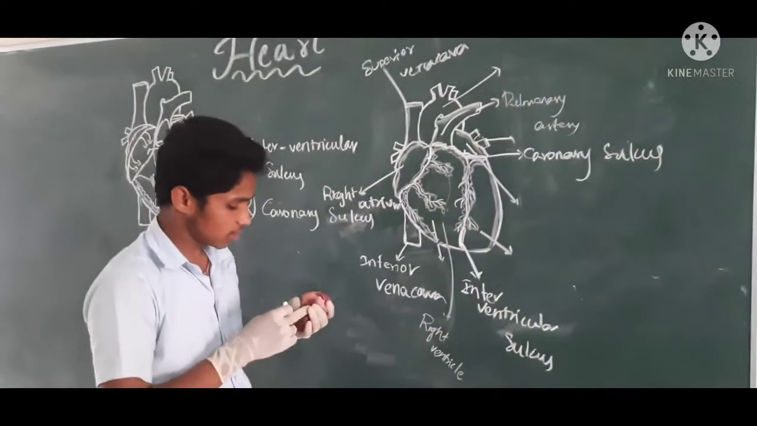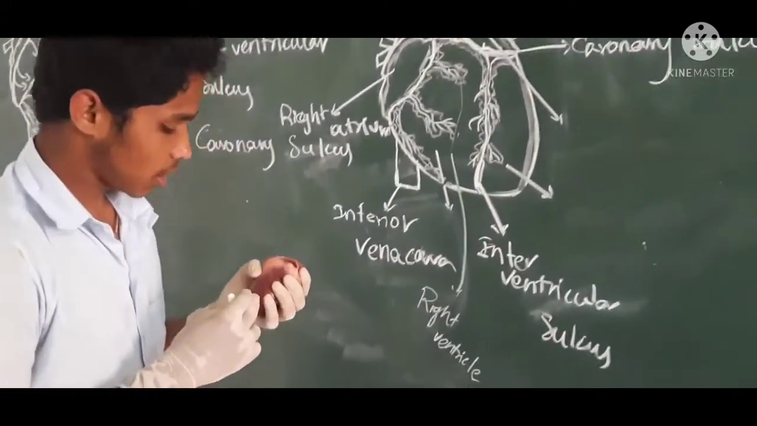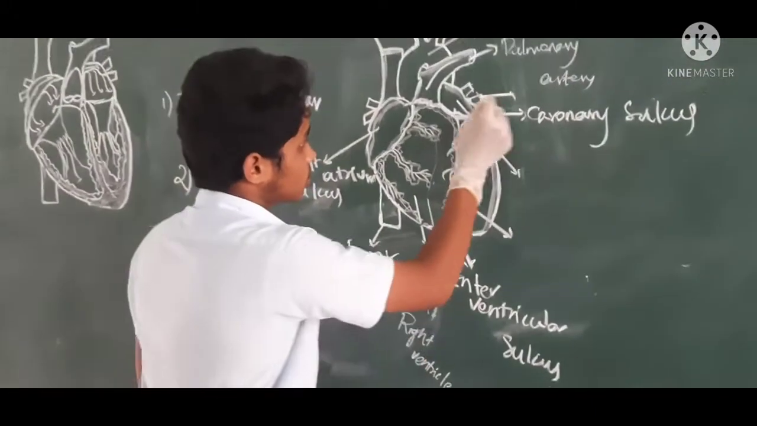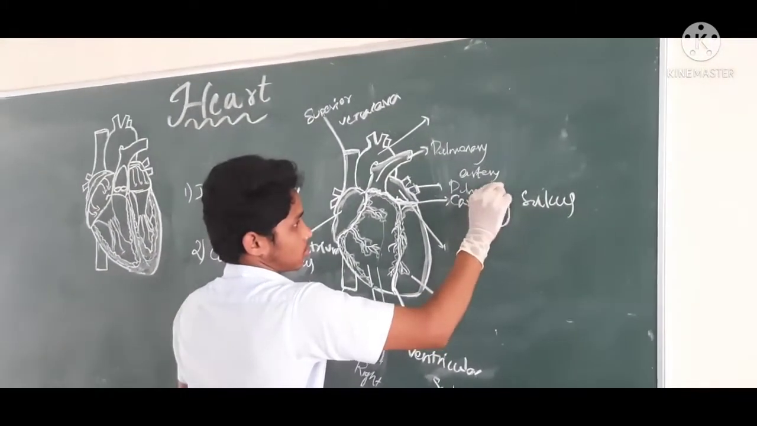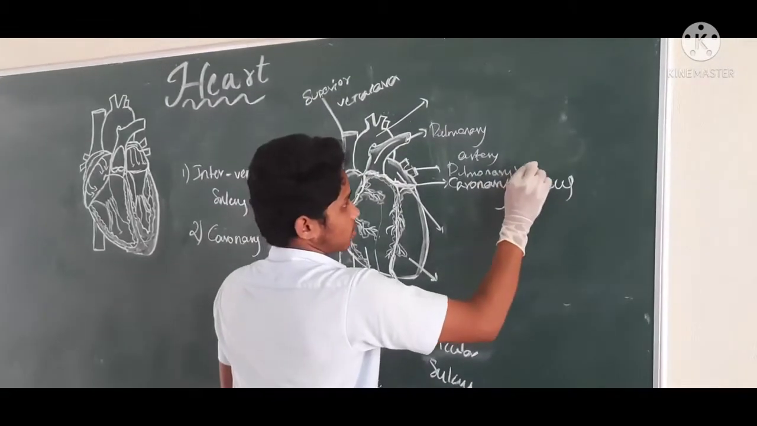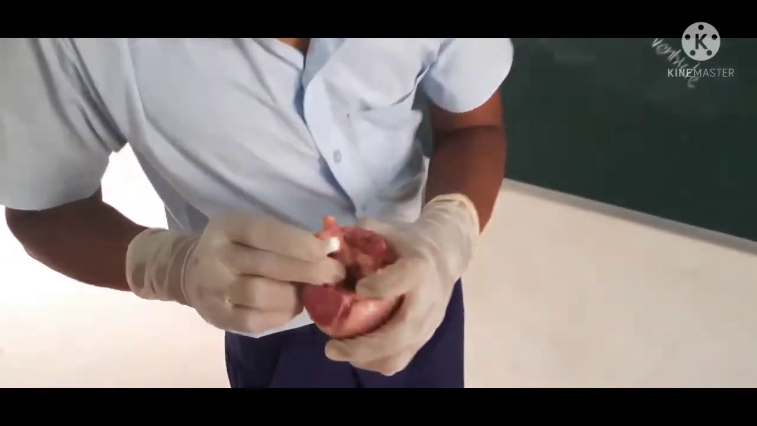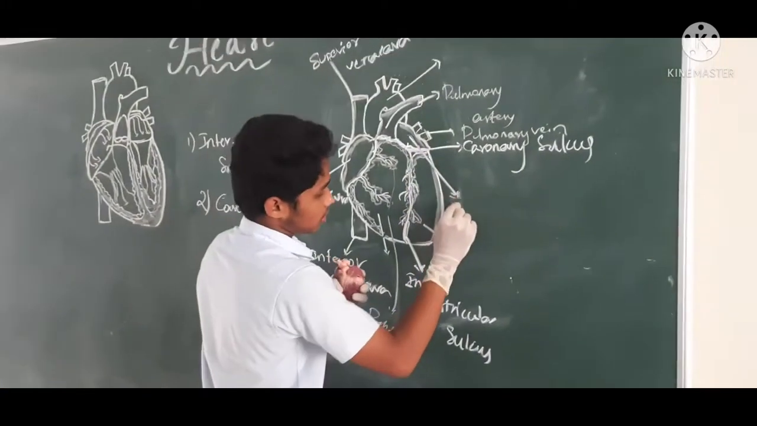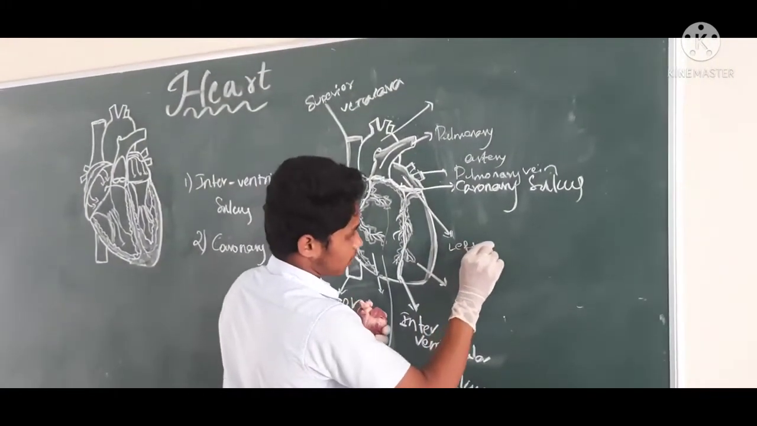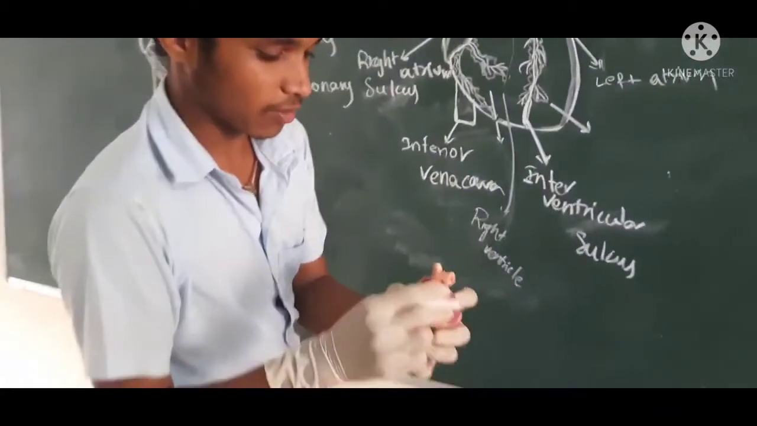Let's discuss the left side of the heart. The left side carries only oxygenated blood. This is the pulmonary vein. See here, this is the pulmonary vein. And this is the left atrium. See here, this is the left atrium.